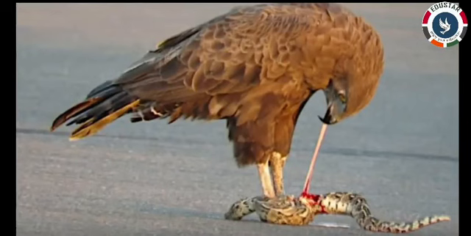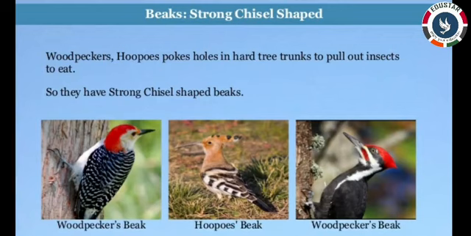Next, strong and sickle-shaped beak. Birds such as woodpecker and hoopoe have a strong and sickle-shaped beak that helps them to drill holes in tree trunks for making their nest and to pull out insects.